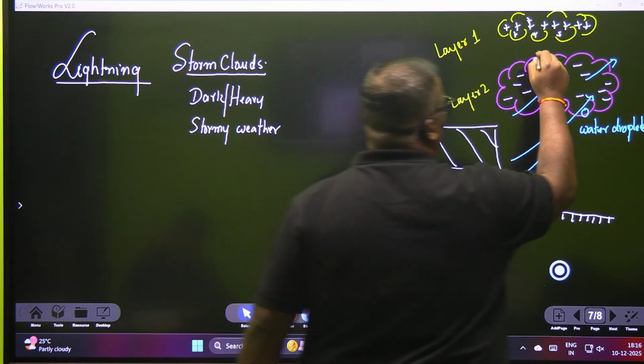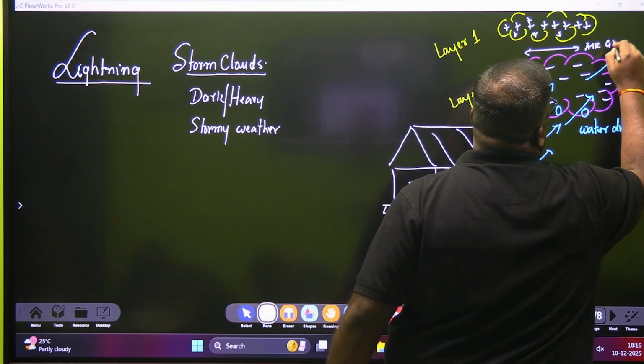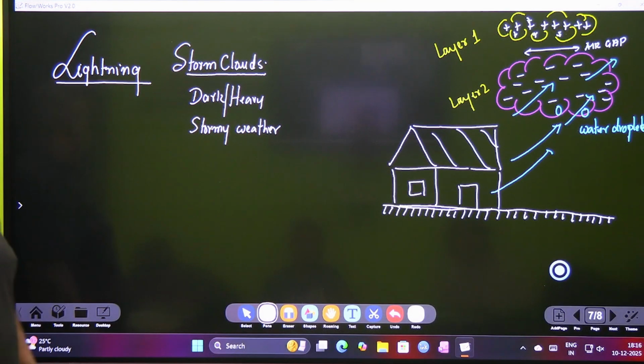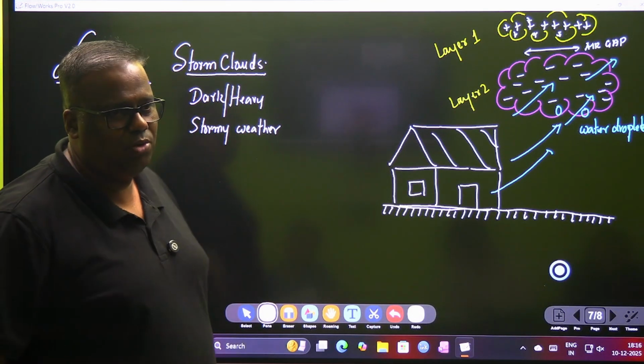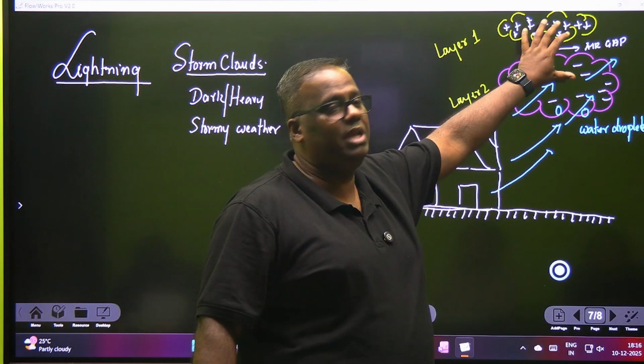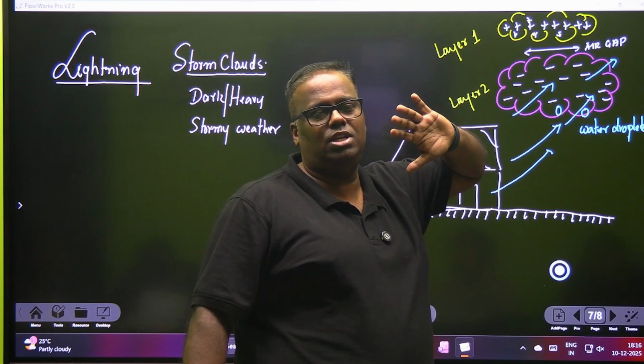And what you have here in between is known as the air gap. Now, as the charge builds up and builds up sufficiently, the baby is now ready to jump from one bed to the other bed. What they will do is break the insulation of the air. Air is a very good insulator, but air's insulation can also be broken.